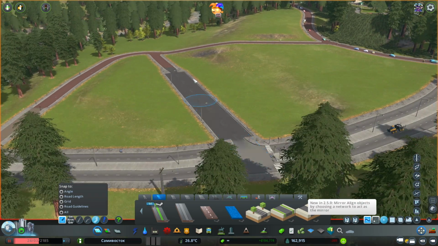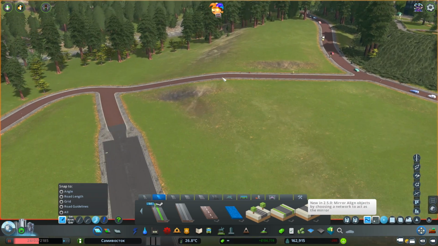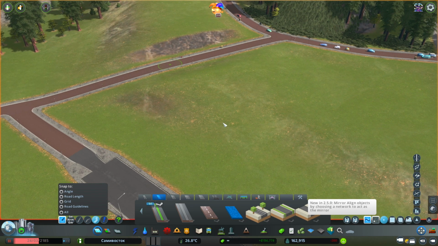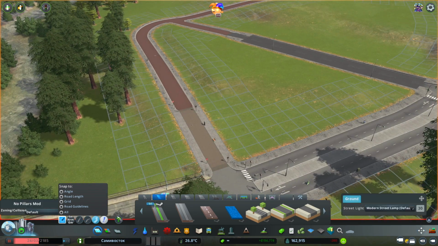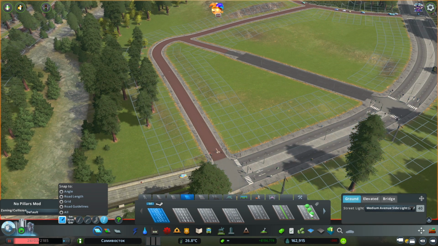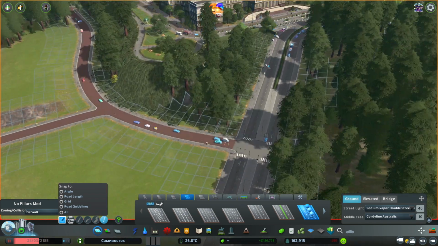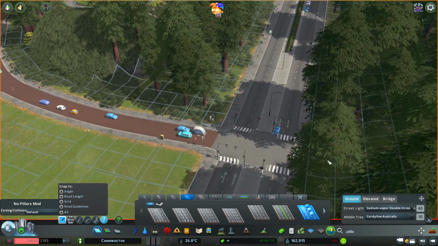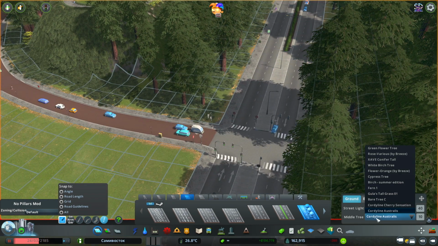Okay, so this will be our little town center area. We have some parking lots. This is a little bit steep, so we're just going to put that down a little bit. I need to update this part of the road here, and then also we'll make this main road a little bit nicer. So this one up here, I believe it's the tree sapling. So if you go in here, we should be able to find the tree sapling.